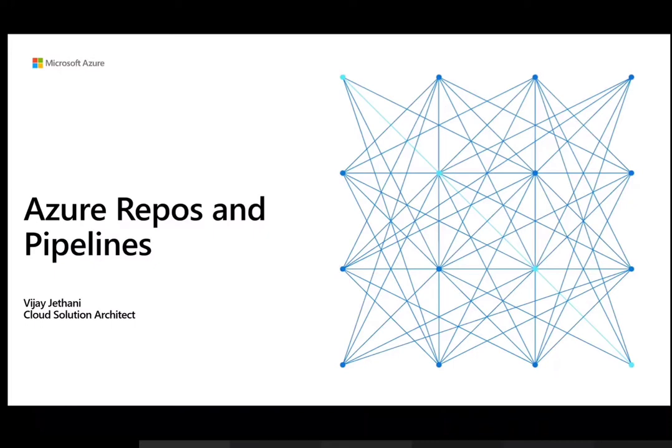So to introduce myself, I'm Vijay Jethani. I'm a Cloud Solution Architect, so I take care of mainly DevOps, both Azure DevOps as well as GitHub per se. However, that is not limited to that.